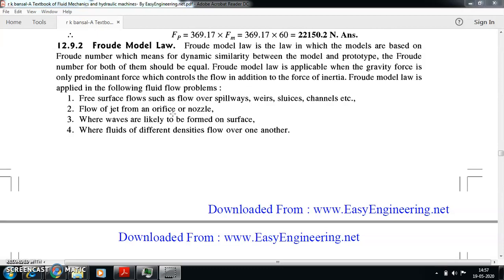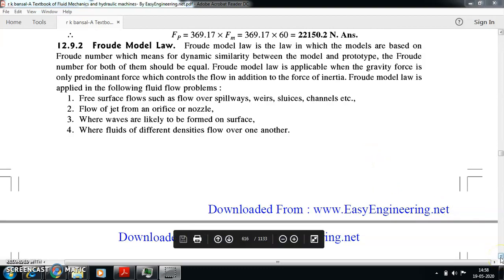Similarly, wherever waves are likely to be formed on the surfaces, if waves are being created, then I can use this Froude model law. Or whenever there are fluids of different density flowing over one another, like two different oils of different density or specific gravity flowing over one another, definitely you can use this Froude model. With this basic introduction, we'll move on to the Froude model law.